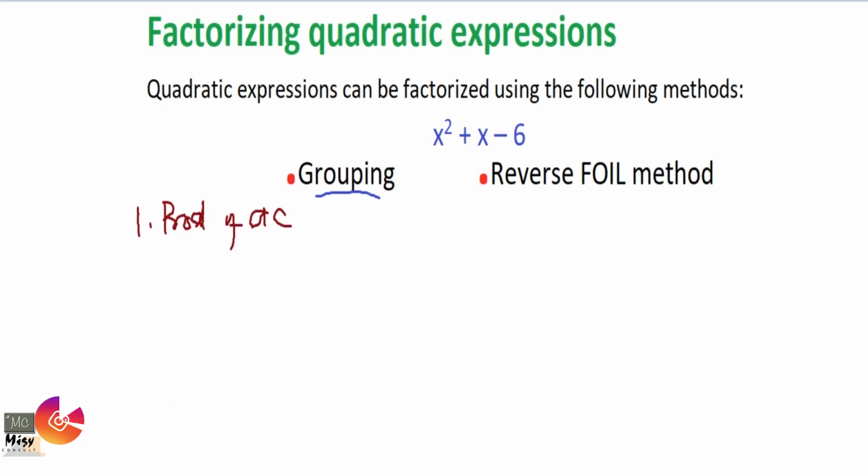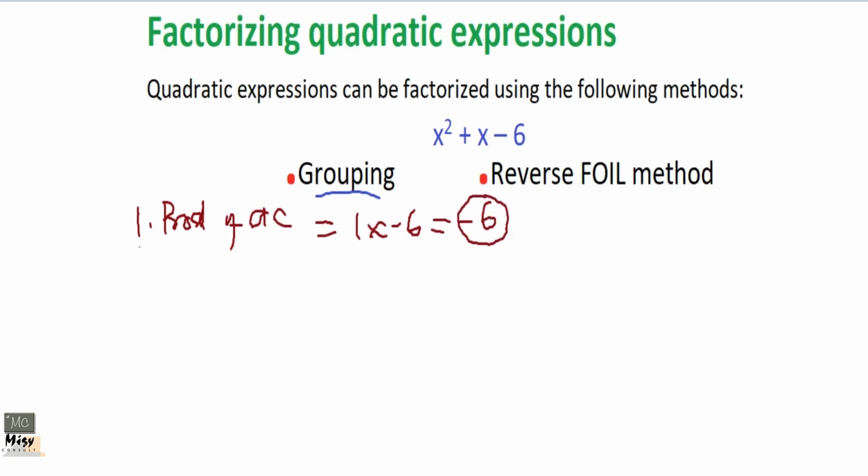Please, you can go back and watch the form of quadratic expression. Okay, it is ax squared plus bx plus c. So a is the coefficient of the x squared, whereas b is the coefficient of x and c is the constant itself. But we are finding the product of a and c, but a is 1 and c is what? -6 from the question or the expression that we have here. So our answer will give us what? -6. That's the first step.